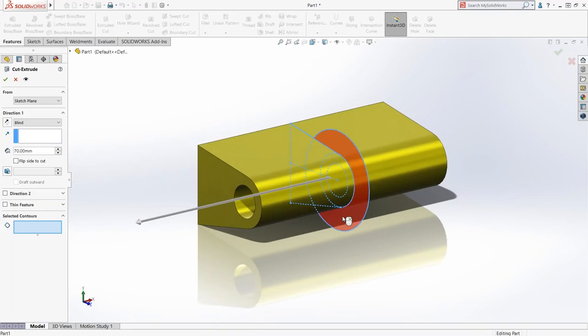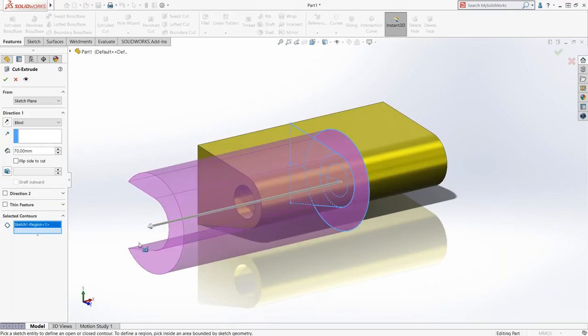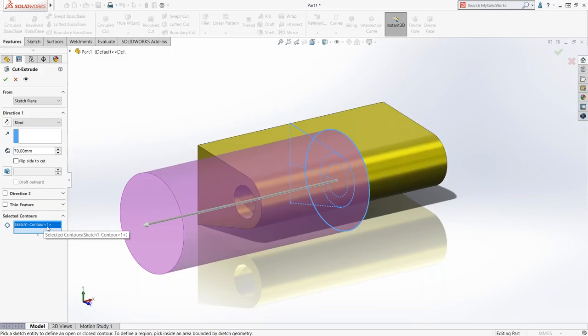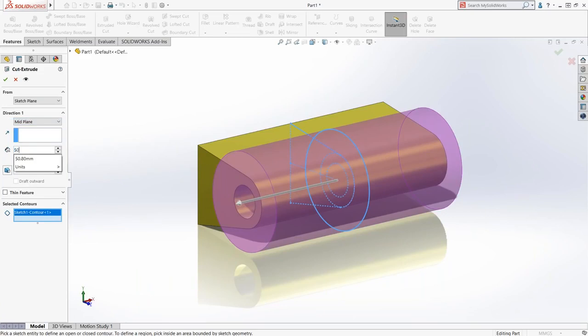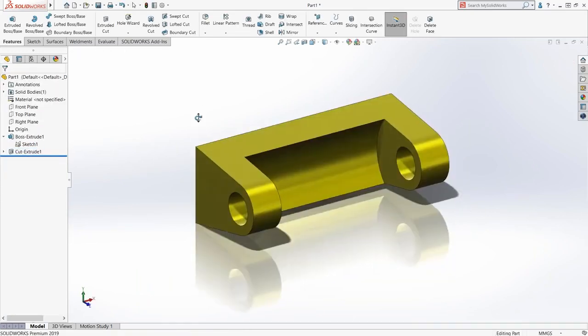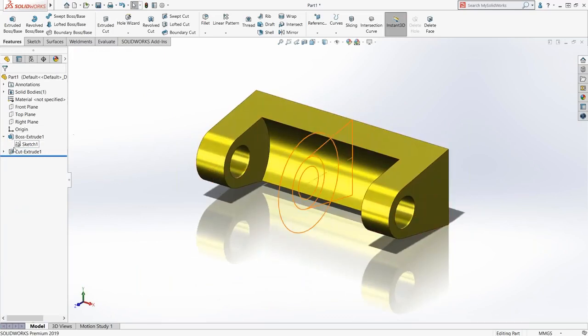So if I grab this contour right here, notice that you get this Pac-Man looking thing, because I grabbed just this contour, just this region, and I can tell that by when it says sketch region down here in my contours. I'm going to clear that and choose just the circle. What that does is it chooses the entire contour. I want to make this midplane 50, and we'll go ahead and accept that as my cut. So I cut that material away, and everything just using the same sketch.